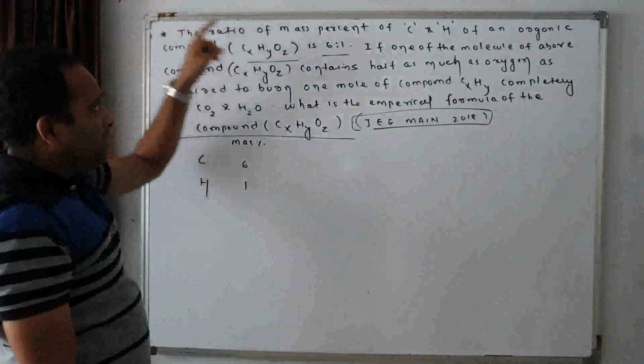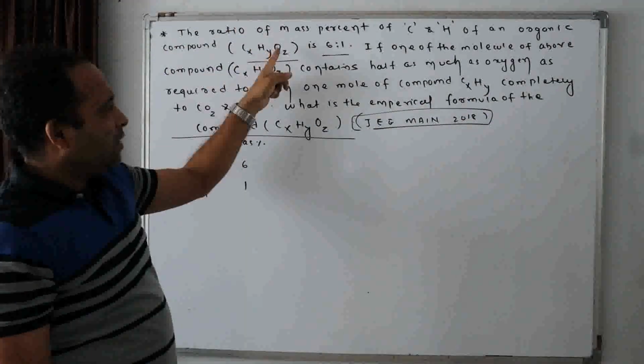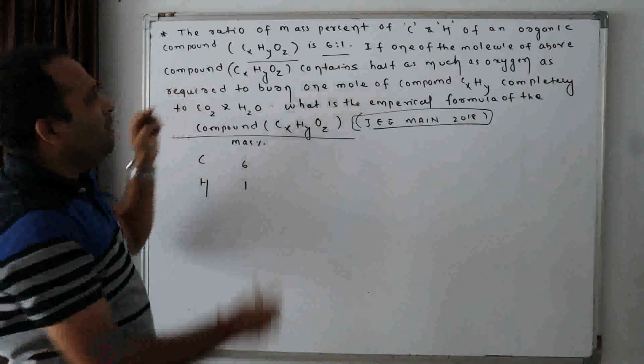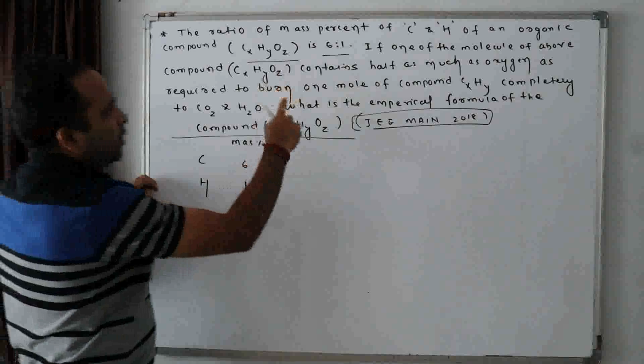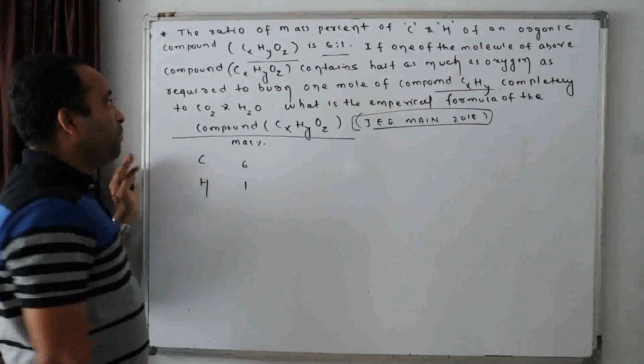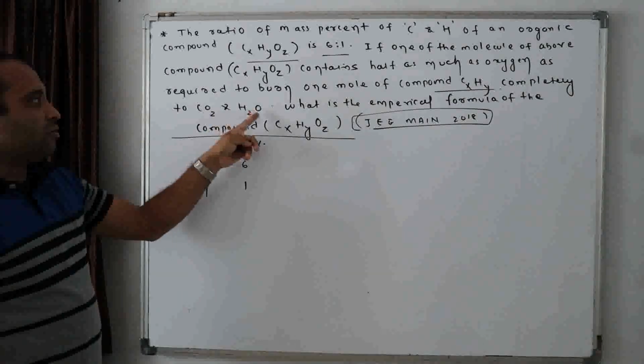That means this contains oxygen which is exactly half of the amount of oxygen required to burn 1 mole of the compound CxHy completely to carbon dioxide and H2O.